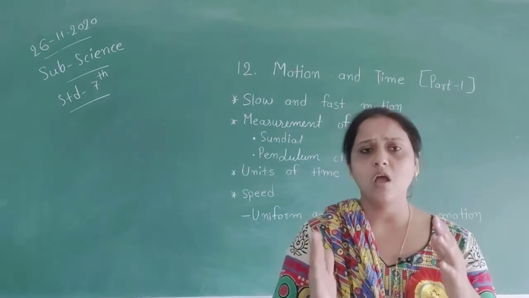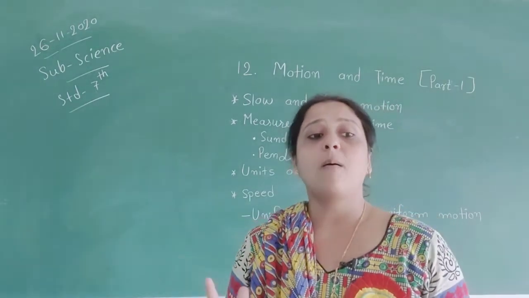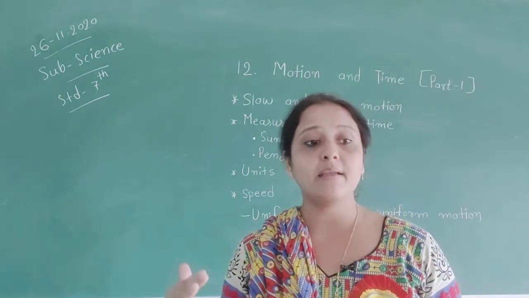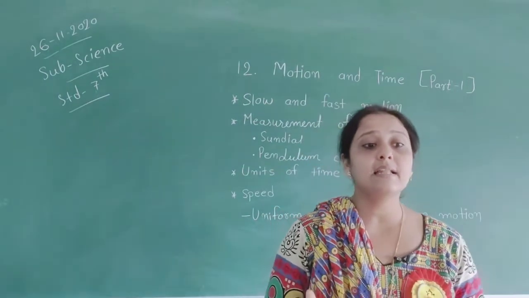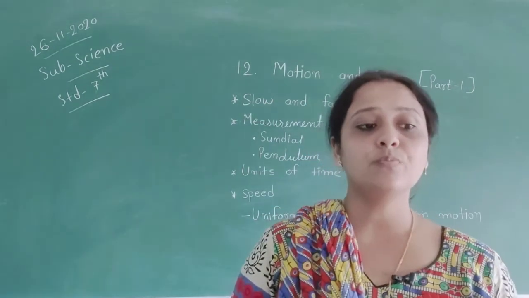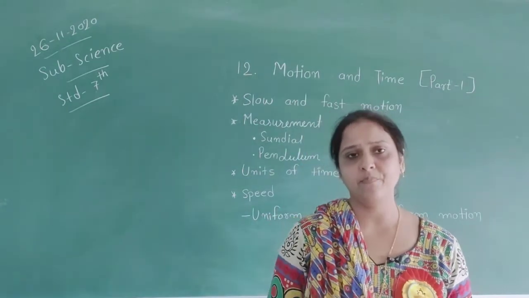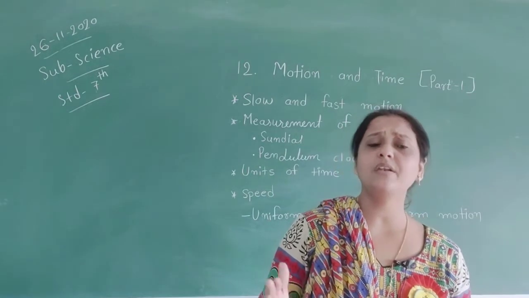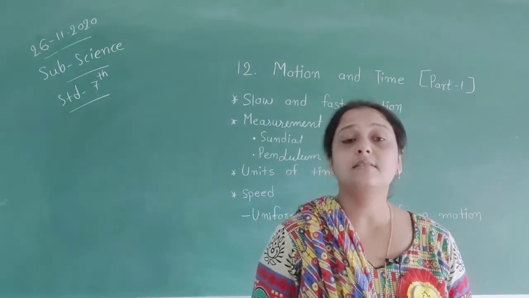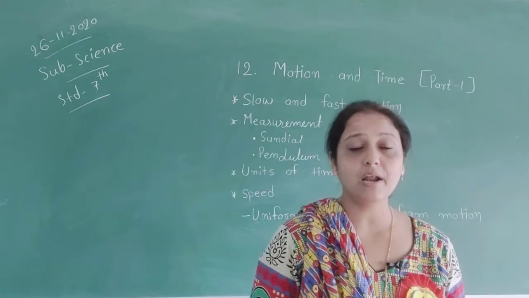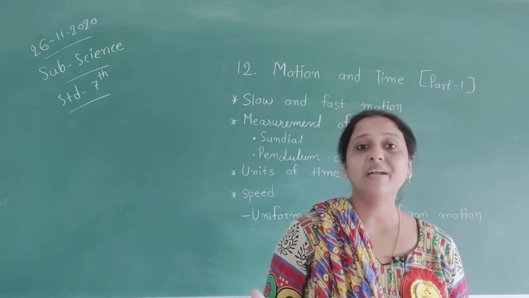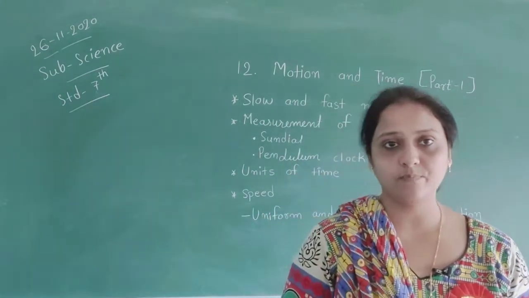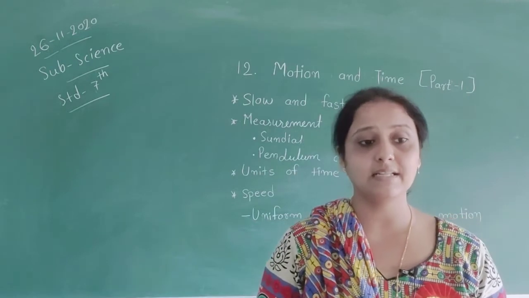Slow and fast motion. Sometimes a body that appears to be in motion in relation to one observer may appear to be at rest in relation to another observer. Suppose you are sitting in a car nearby a window. When the car is running, you can see the things outside like they are going, but in fact, the things are not going. We are going. This is also one type of motion we can see there.